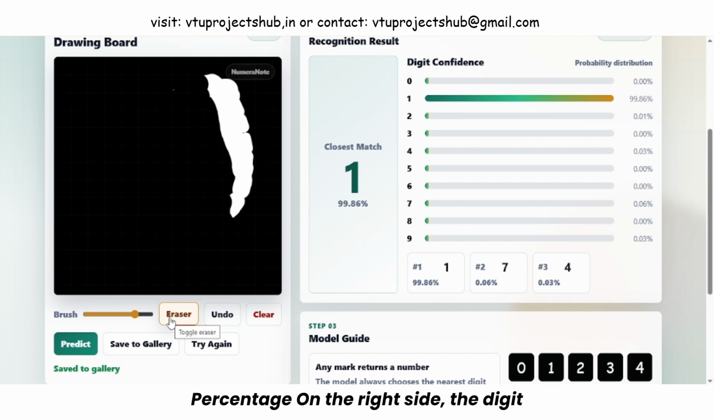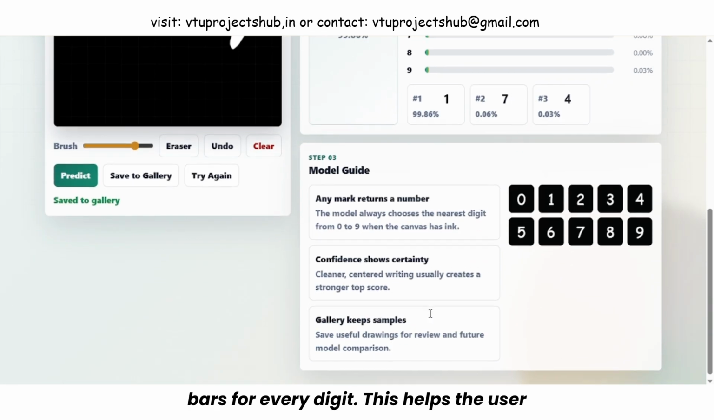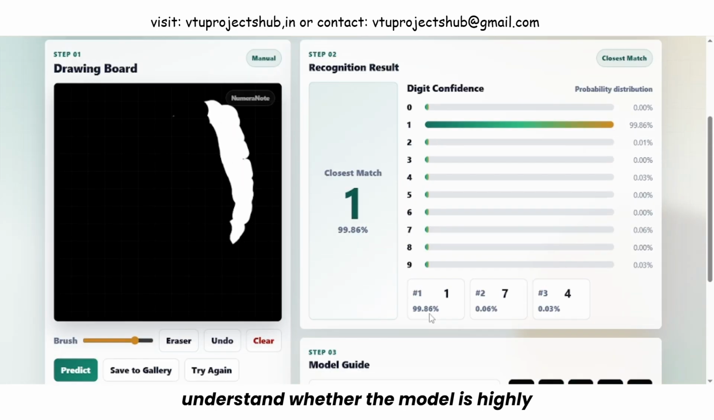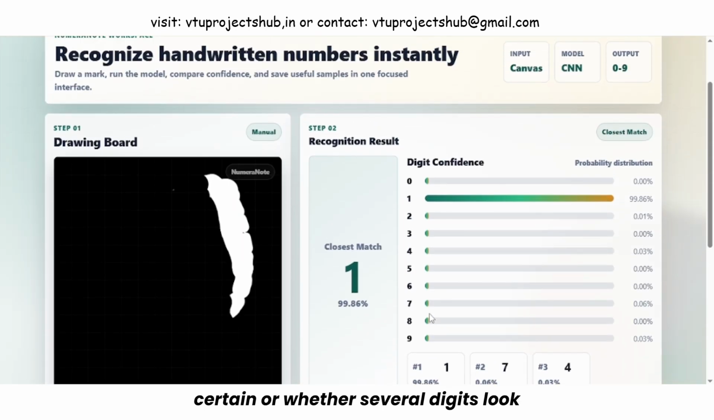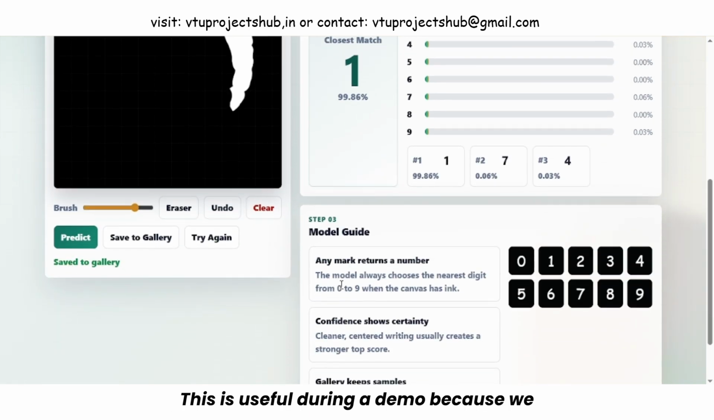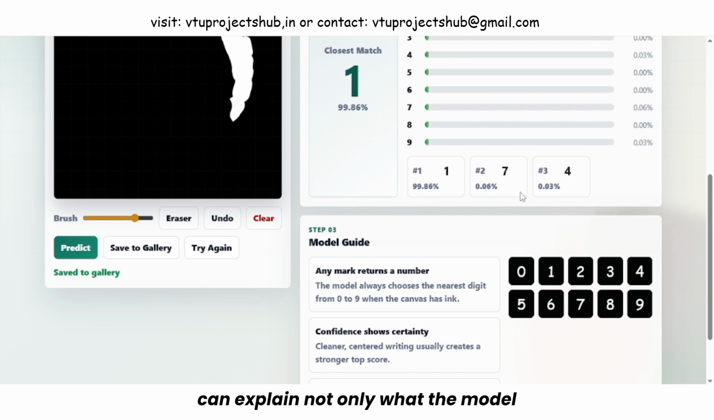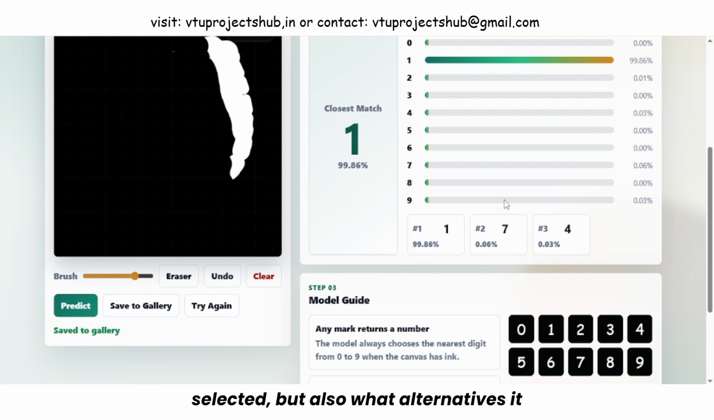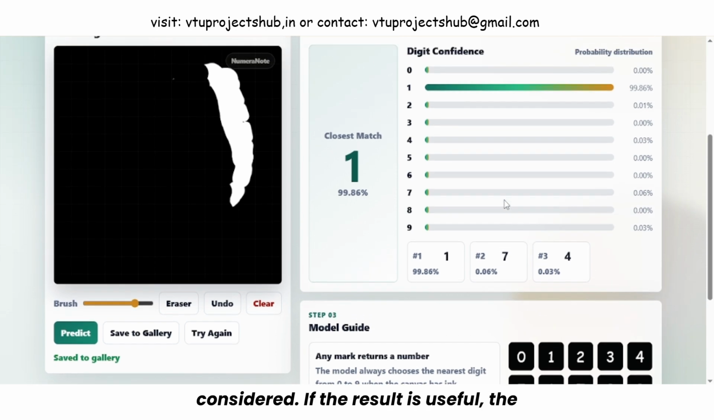On the right side, the digit confidence chart displays probability bars for every digit. This helps the user understand whether the model is highly certain or whether several digits look similar. Below the bars, the top predictions show the 3 strongest matches. This is useful during a demo because we can explain not only what the model selected but also what alternatives it considered. If the result is useful, the user can select Save to Gallery.